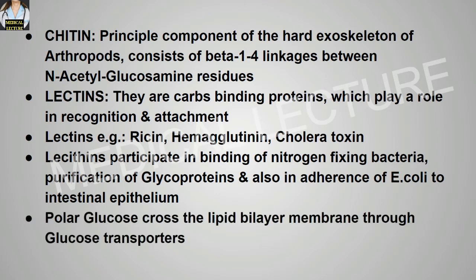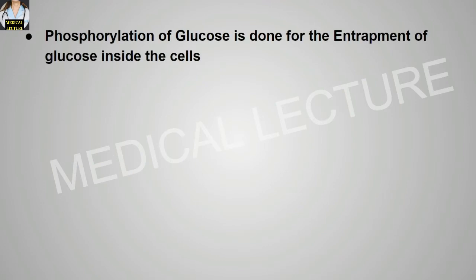Polar glucose actually crosses the lipid bilayer membrane through the glucose transporters. Phosphorylation of glucose is done for the entrapment of glucose inside the cells.